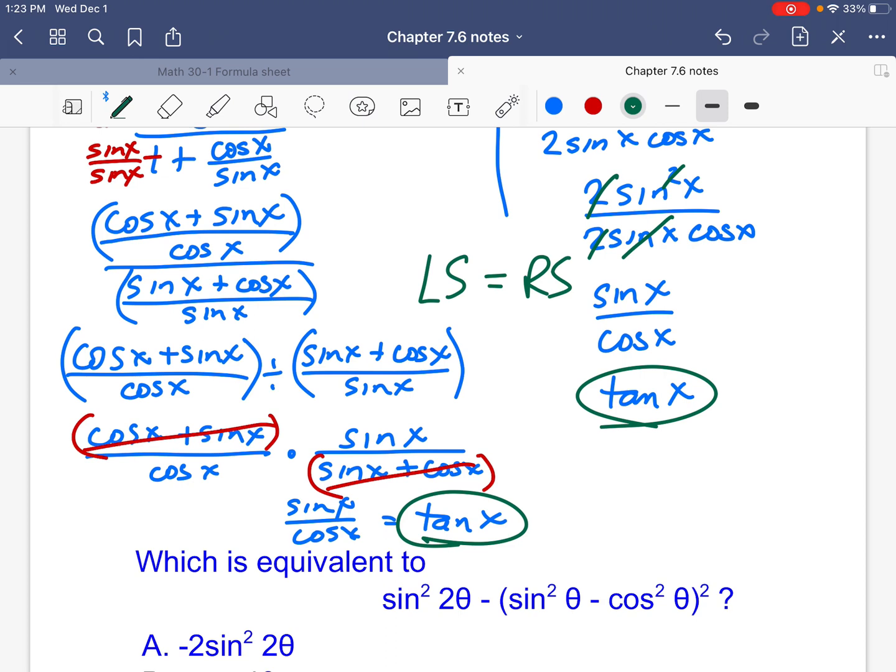Now I'm going to pause the recording here because it's getting kind of long. But you see this with practice, you can get these. And yes, there's more than one way to do it. If you see a shorter, quicker way, show me, and I'll gladly change the notes up.